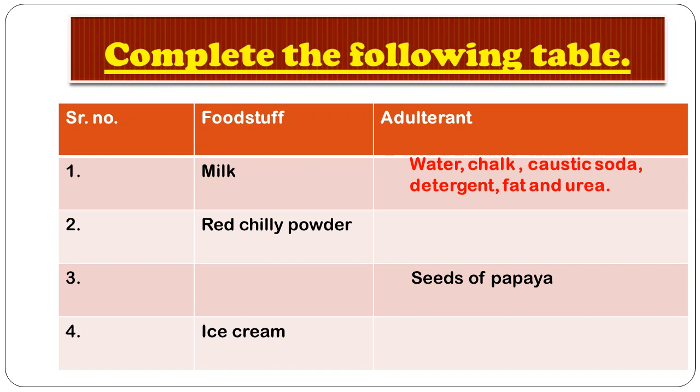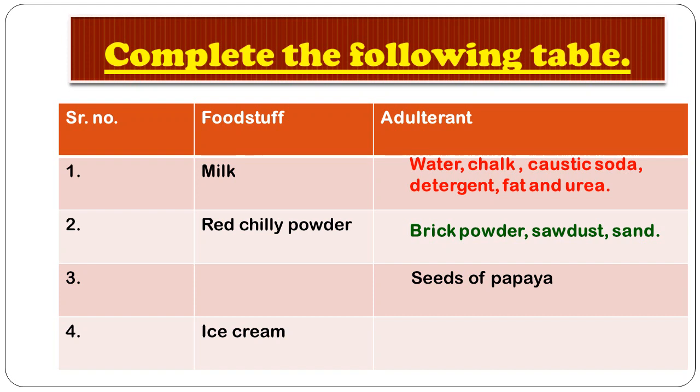So to make the red chili impure, let's see which adulterants are used. Here, brick powder, the bricks which are used for manufacturing buildings or any construction. Red brick powder is added to red chili powder just to give a very good red color to chili powder. Brick powder is used, and sawdust is used, sand is used. Now what is sawdust, we will see in our next slide.